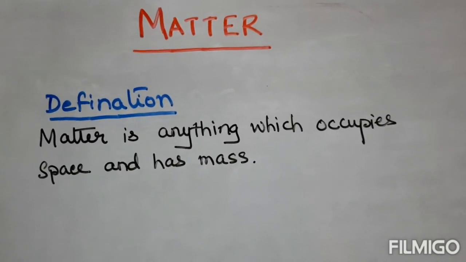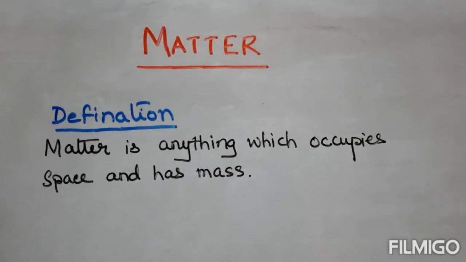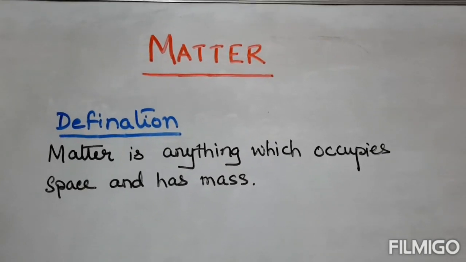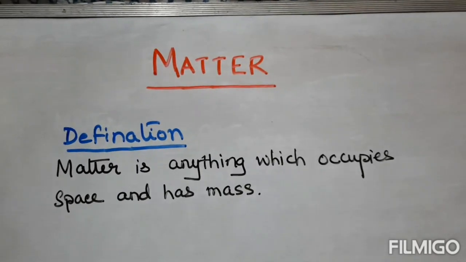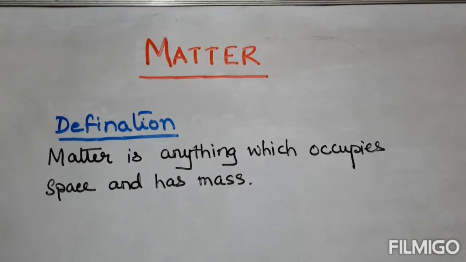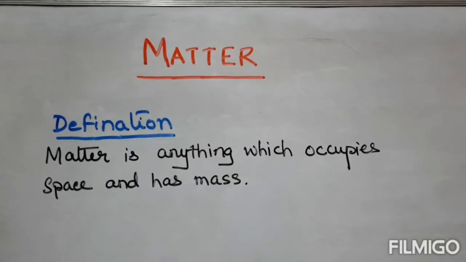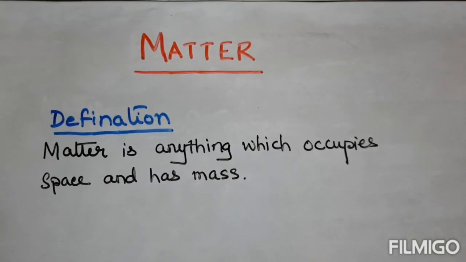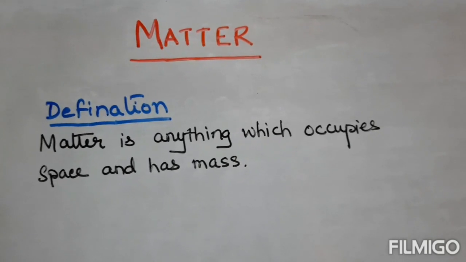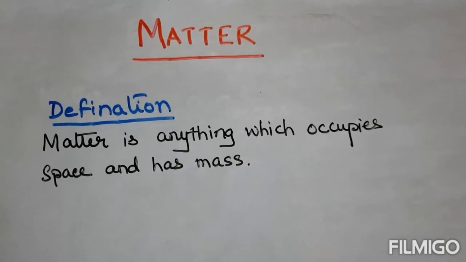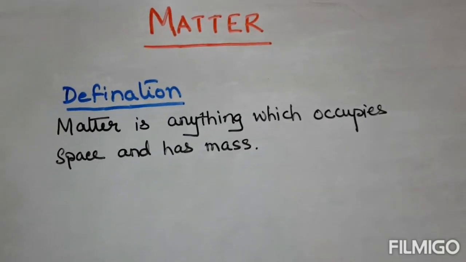Ancient Indian philosophers considered that all forms of matter are made up of 5 elements: earth, water, fire, air and sky. According to them, every living and non-living thing is made up of these 5 elements.